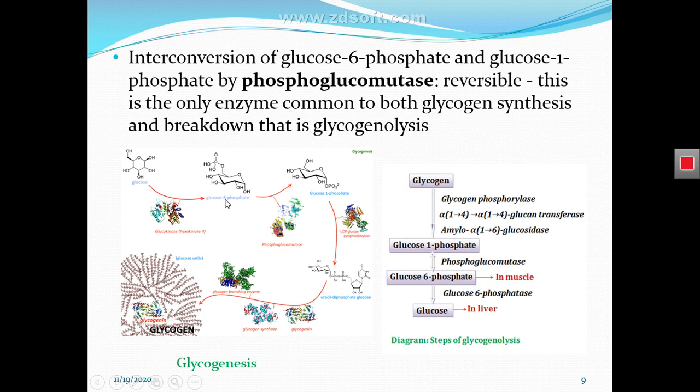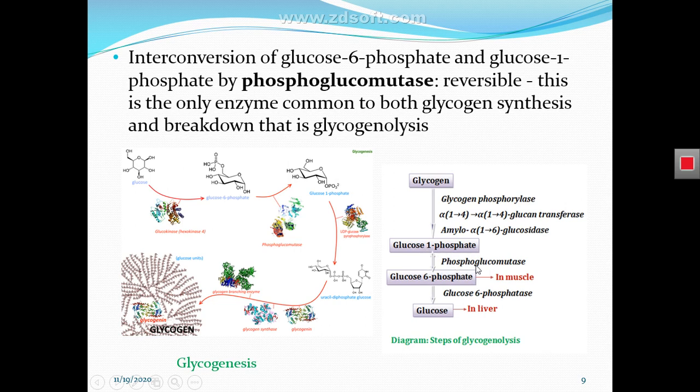Actually, this conversion of glucose 6 phosphate to glucose 1 phosphate is a reversible reaction, as we can see here. Once phosphoglucomutase forms glucose 1 phosphate from glycogen, this glucose 1 phosphate is converted into glucose 6 phosphate. Once glucose 6 phosphate has been formed from glucose 1 phosphate, it can again be spontaneously interconverted into glucose 1 phosphate by the action of the enzyme.